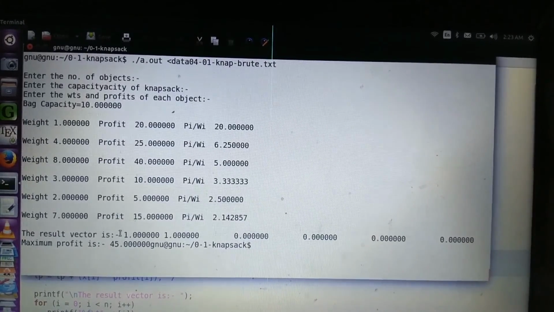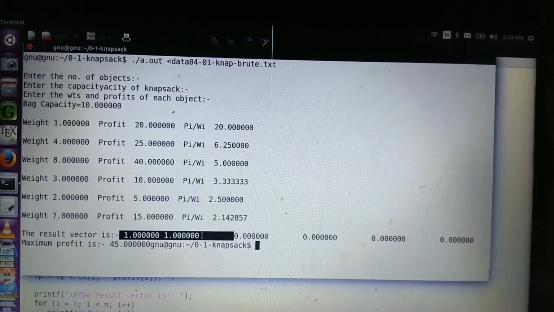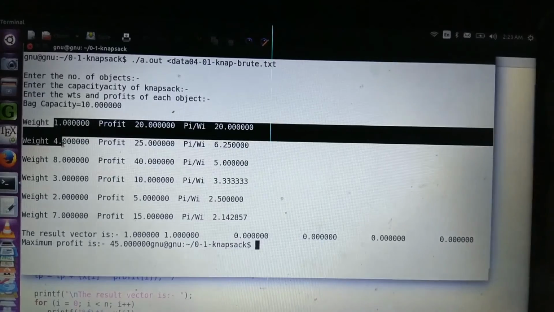See here, this algorithm picked only the first two items. You got a profit of 45 only, and you used the bag capacity only 5 kg, 1 plus 4. First two items you were picking. So this is not an optimal solution. That is, greedy approach is not suitable to solve the 0-1 knapsack.